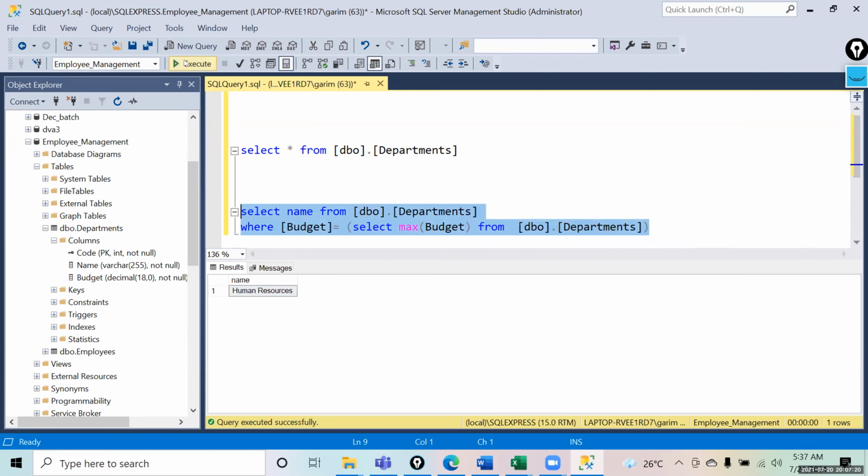If I run this query, it gives me the department where the budget is the highest, that is the maximum budget that we have over there.